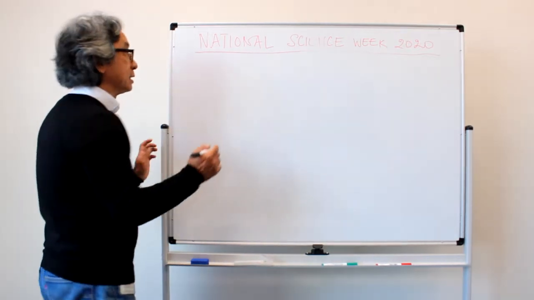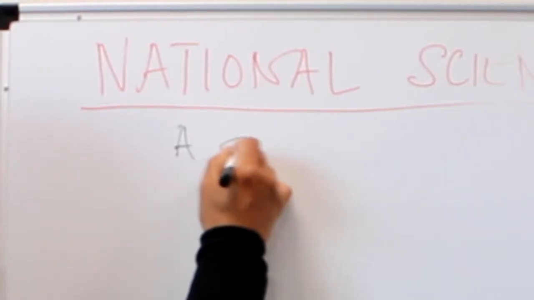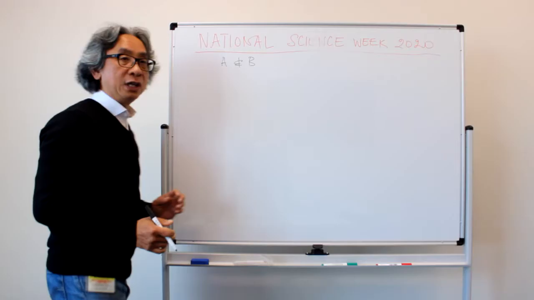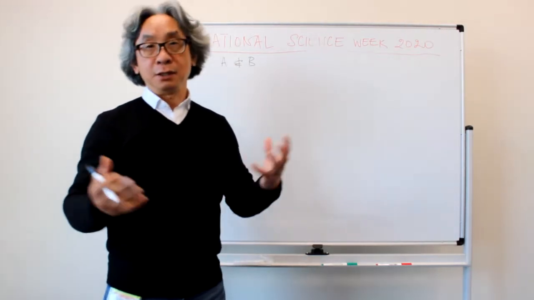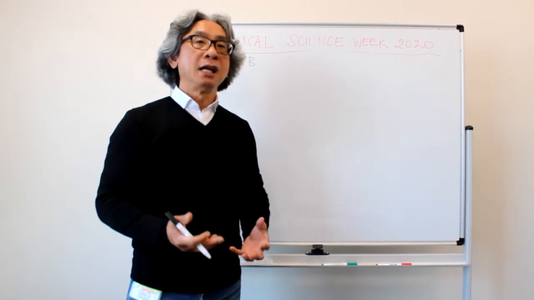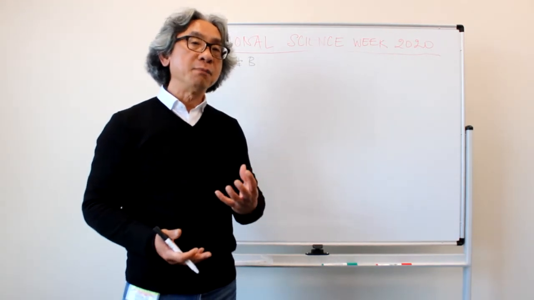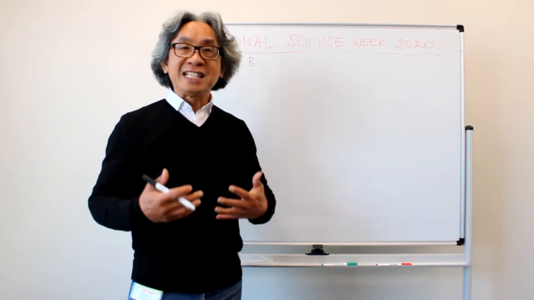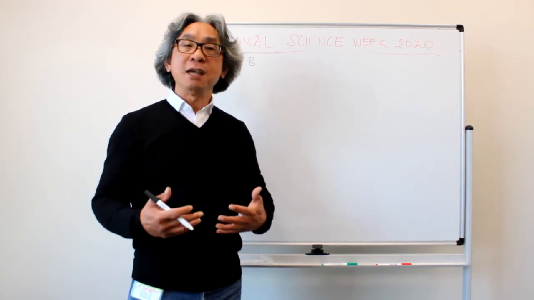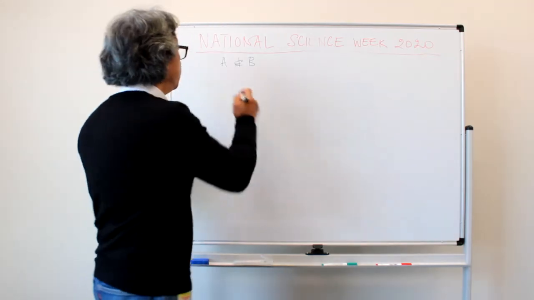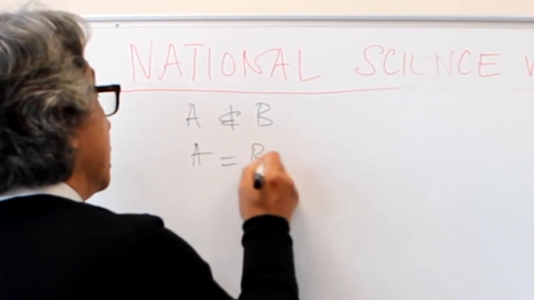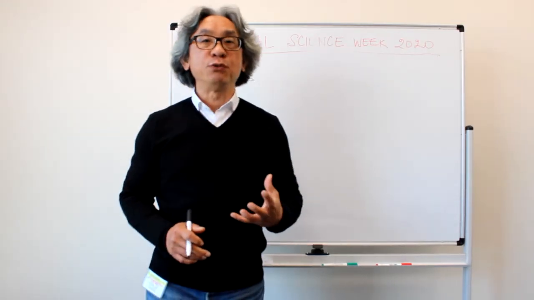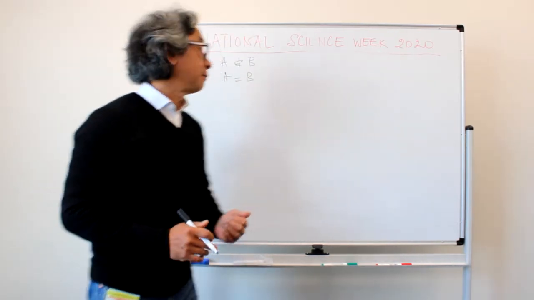We have two things, like A and B. We label them A and B because they are distinct, of course. The equal sign is a sign, particularly in mathematics, that brings the two together. They turn out to be the same in all aspects. If we can put A equal B, that is one of the most beautiful signs in mathematics.